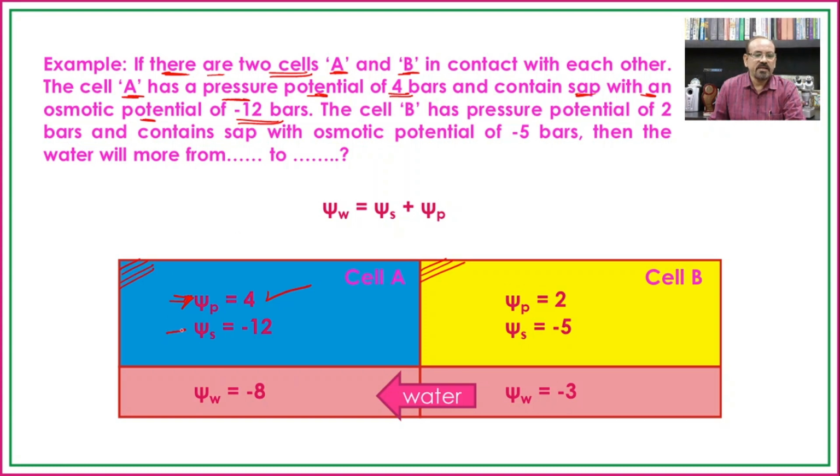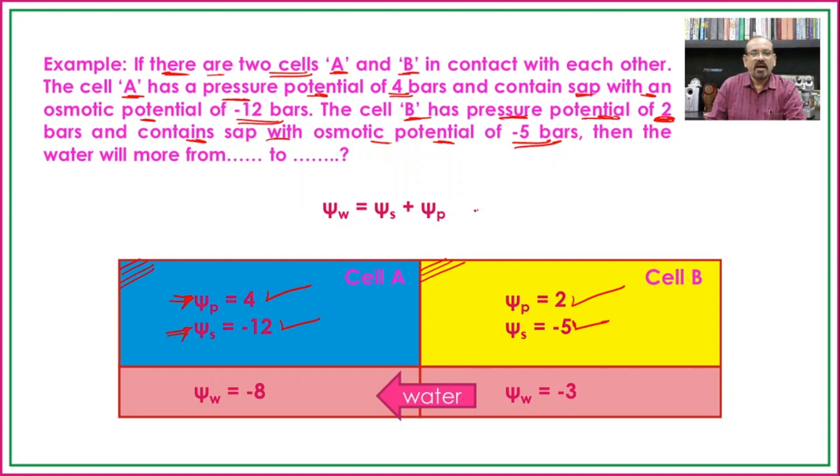So see here the osmotic potential, that is minus 12 bar. Earlier we have already discussed that the osmotic potential is always a negative value. Then cell B has a pressure potential of 2 bars and contains sap with an osmotic potential of minus 5 bars.